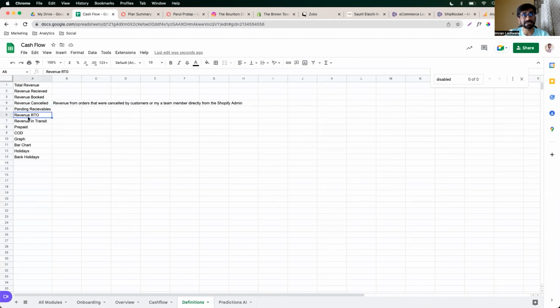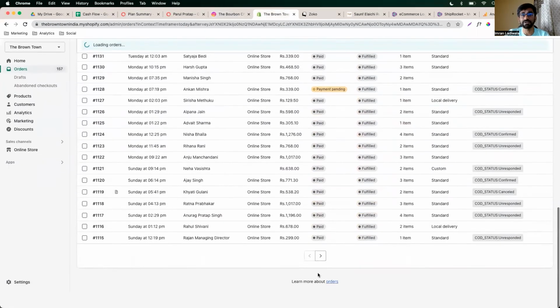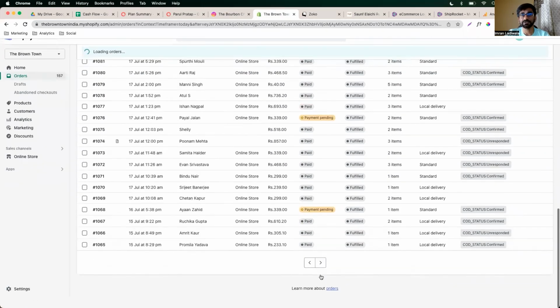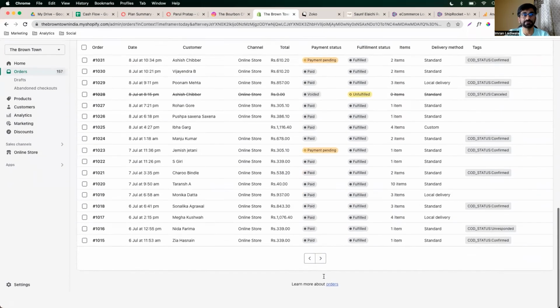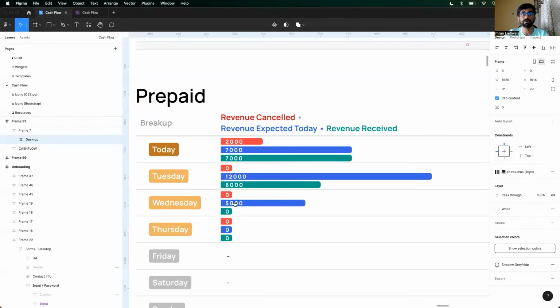Revenue RTO is something else, right? If you remember, when we started the store, wow, kitna sara order hai. It feels so nice. See this, we had cancelled these few orders. Here, this is the definition of cancelled, right? So Shopify will give us that data that this revenue was cancelled by a team member. So that's how it works.